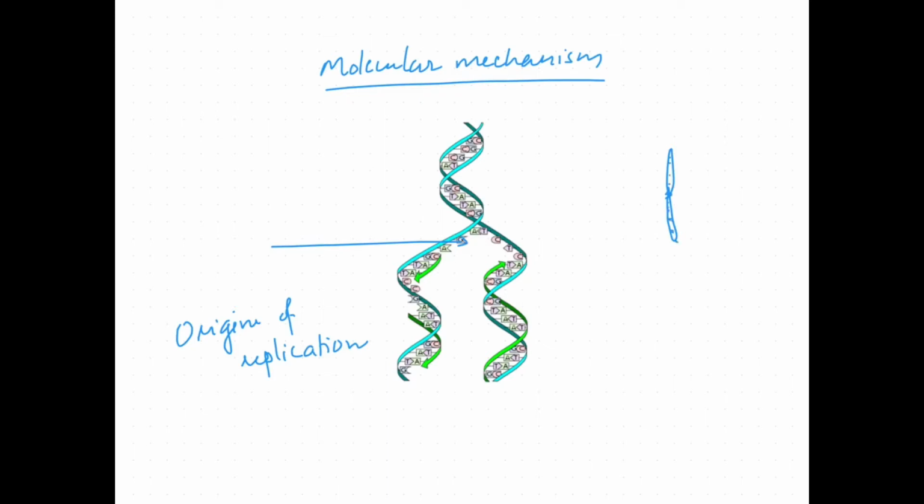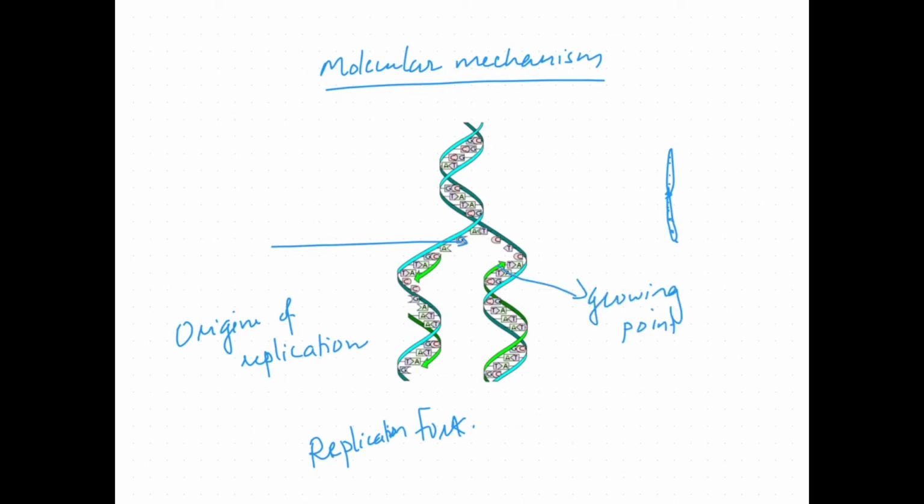The point at which replication occurs is termed the replication fork. You can see this is just like a fork. So it is termed the replication fork. It is sometimes also known as the growing point.